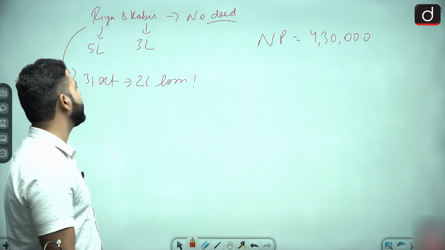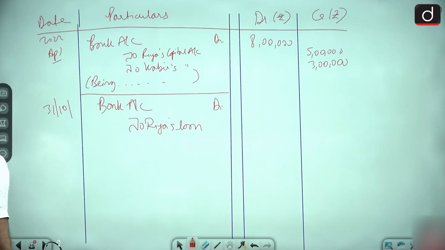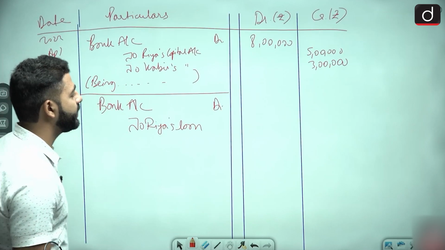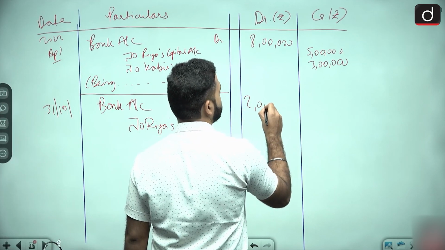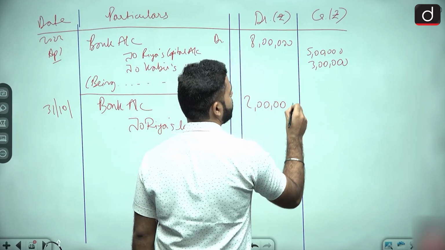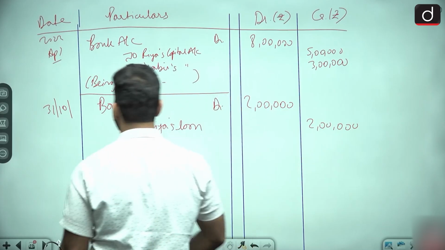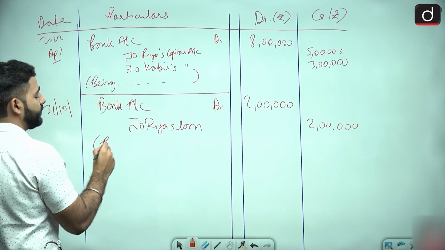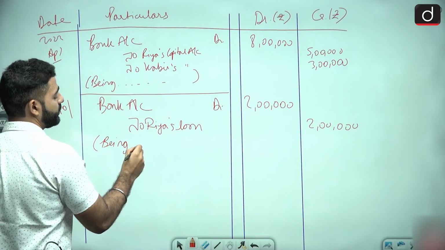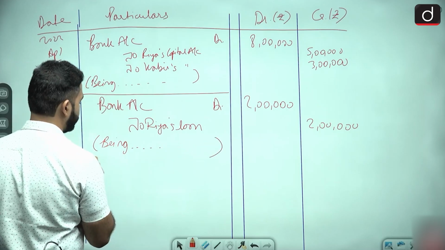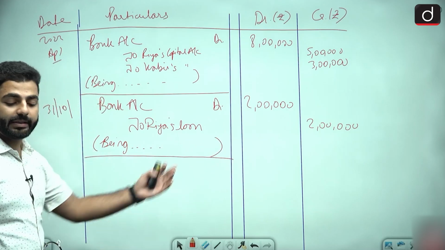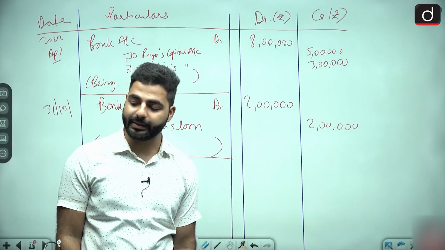Bank account debit to Ria's loan. Ria had given the loan. How much? 2 lakh. So you will write here 2 lakh. You will write here also 2 lakh. Yes or no? You will write being loan given by Ria. Is it clear? Second entry also easy.